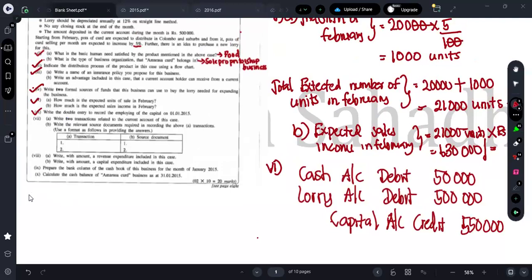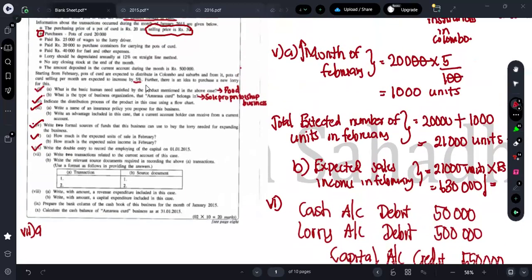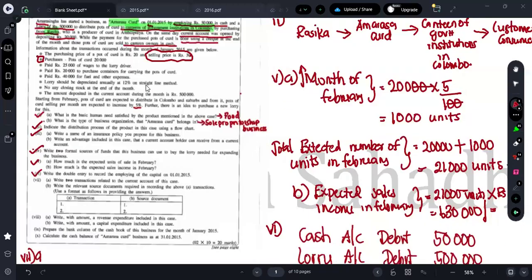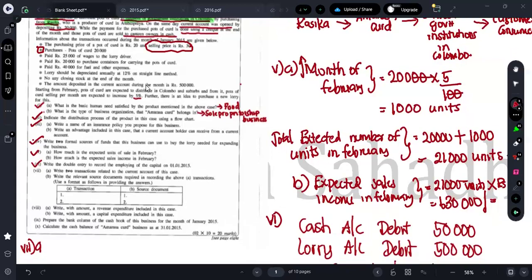Moving on to the seventh question. What are they asking? Part A, write two transactions related to the current account of this case. Here they are asking for two transactions related to what, guys? We can't write whatever transaction we want. They are asking for transactions related to the current account. So just go through it, and you will be able to find the transactions related to the current account.